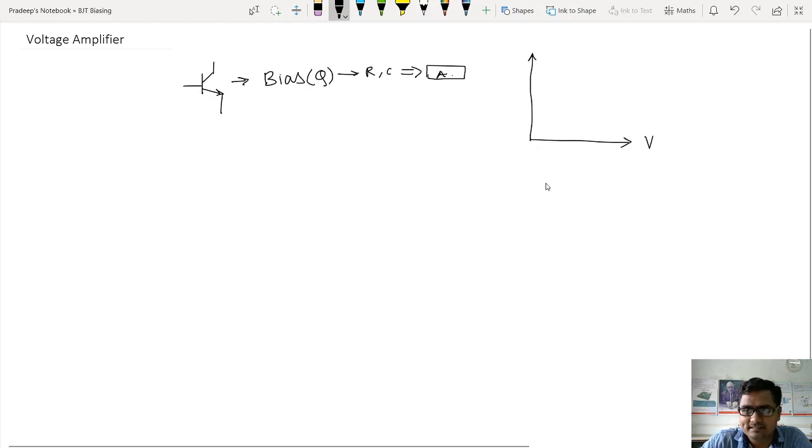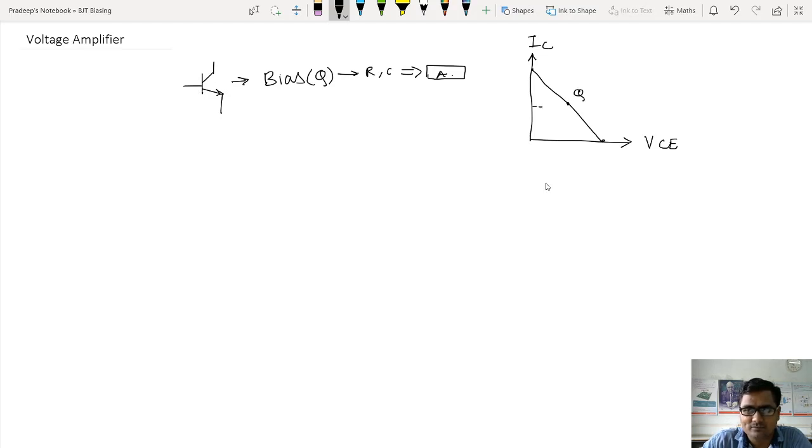If I say this is VCE and this is IC, then if I join the maximum collector current and the maximum collector to emitter voltage, it becomes a DC load line. And somewhere exactly at the center, we fix a Q point.